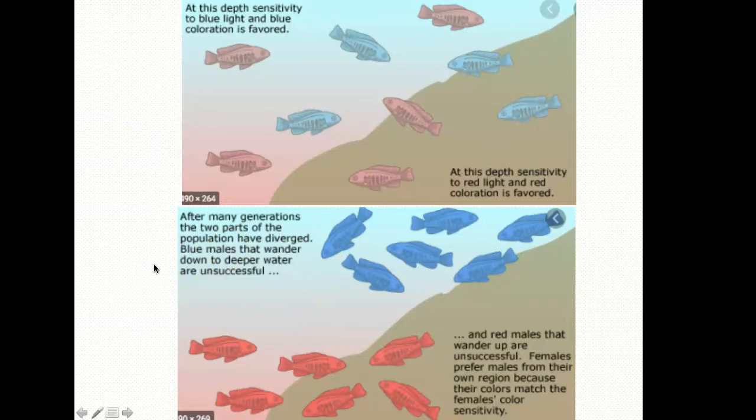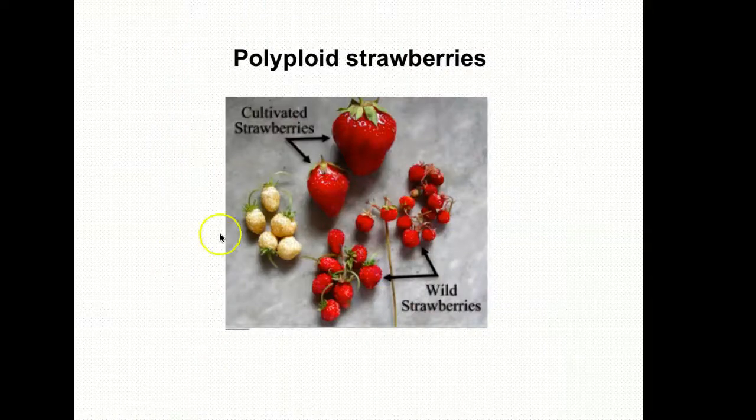All right, I just want to show you one picture of polyploidy before we leave this subject. So this is polyploid strawberries. Have you ever wondered, like I have, when you buy a strawberry plant and grow your own strawberries, the strawberries are very small, but the ones you get at the grocery store are gigantic? These larger strawberries are polyploid. They have doubled their chromosome number, I think, or 4 times their chromosome number.